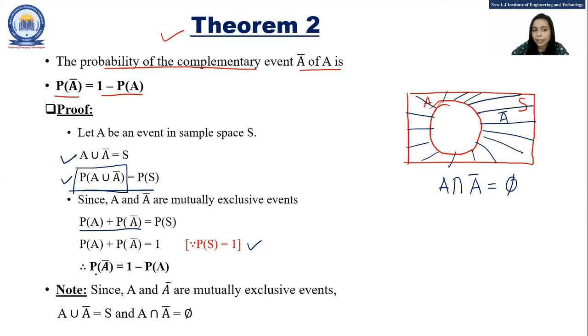So from that, we can write P of A bar is equal to 1 minus P of A. Hence we prove that the probability of the complementary event A bar of A is equal to 1 minus P of A. Note that A and A bar are mutually exclusive events. So A union A bar is equal to S, as we have discussed, and A intersect A bar is equal to phi, as I told you before.